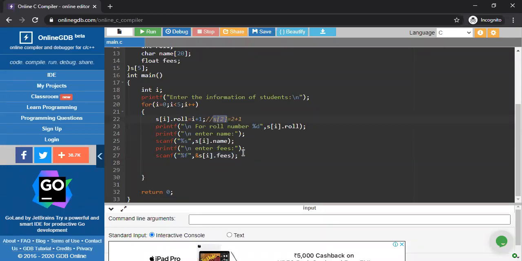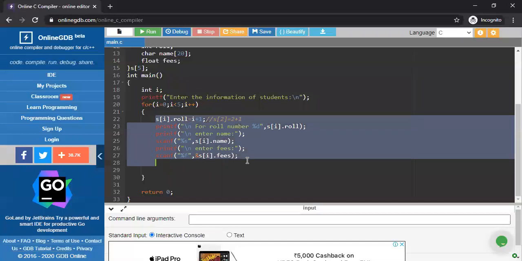Okay, so all the information S0, S1, S2, S3, S4. So 5 student information is already done. Now, when the loop is executed for the 6th time, when the I value is 5, so 5 less than 5, this is not a true condition. That's why it is not entered into that part.